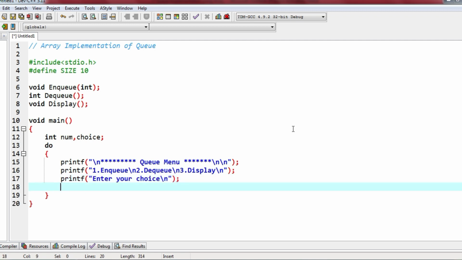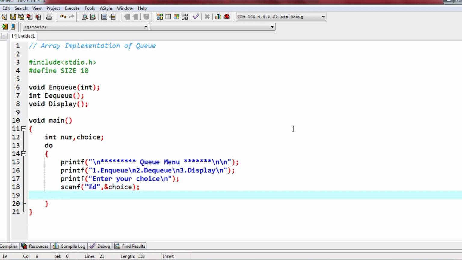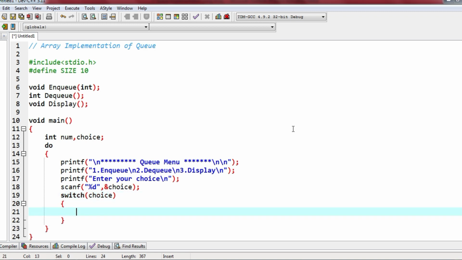Whatever the user enters, we will store it in the variable choice itself. Now we use this inside a switch statement, switch choice. Case 1 means if the user has entered 1, it means they want to insert an element, right? So we will ask the user what number to be inserted.